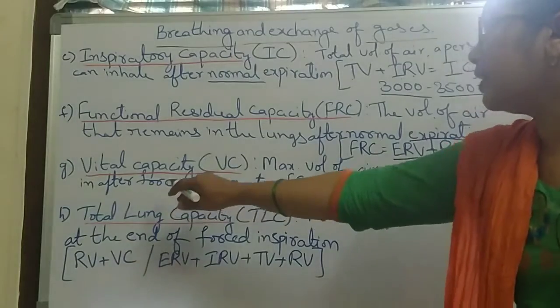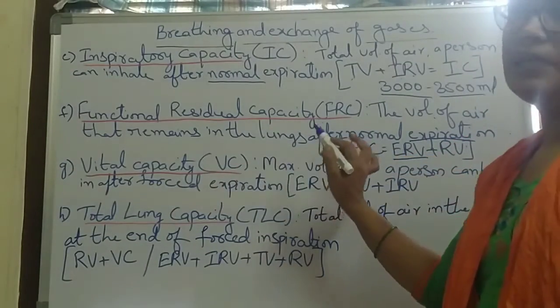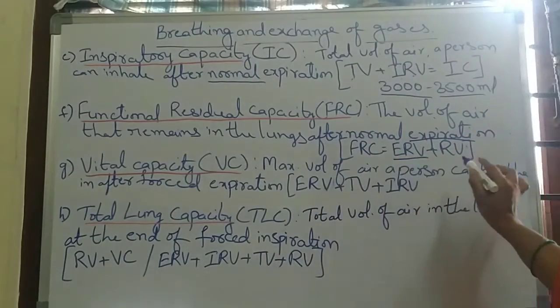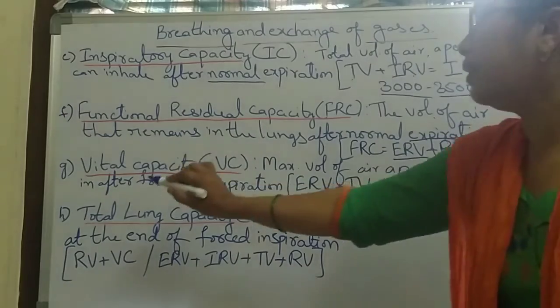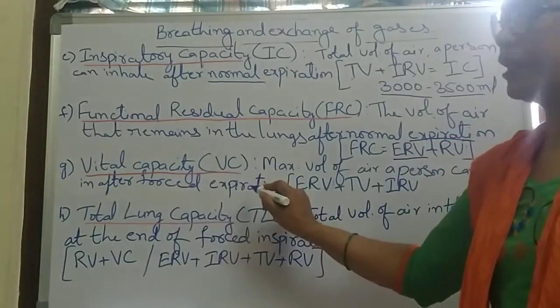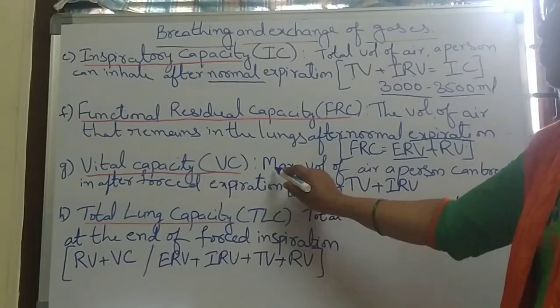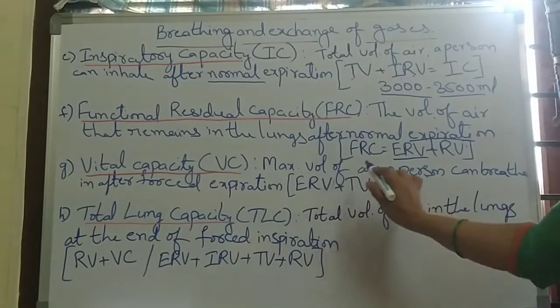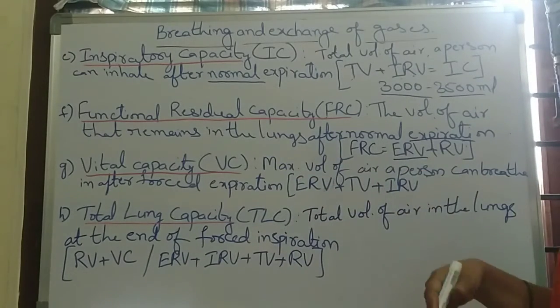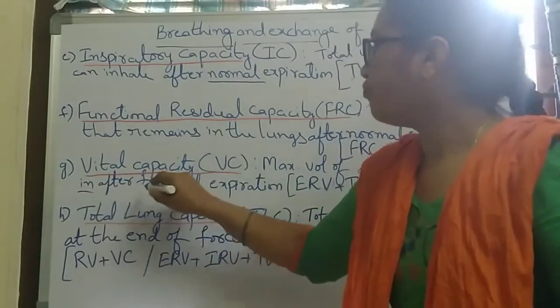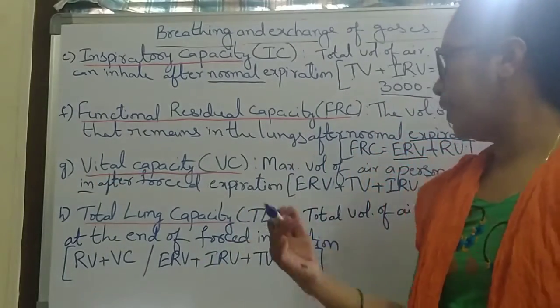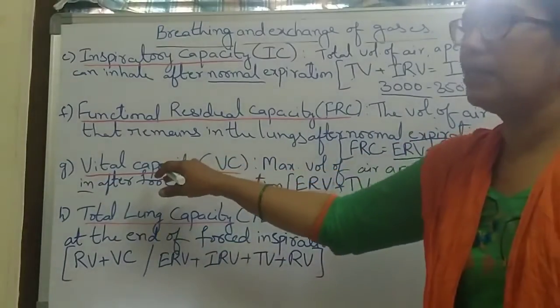And next, vital capacity. It is the maximum volume of air a person can breathe in after forced expiration, or the maximum volume of air a person can breathe out after forced inspiration. That is the vital capacity.